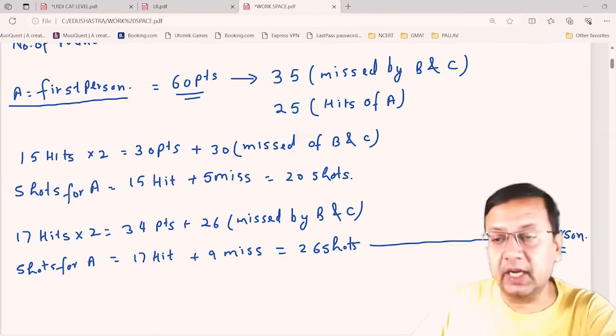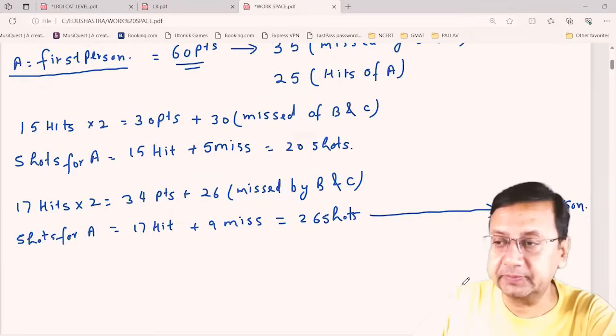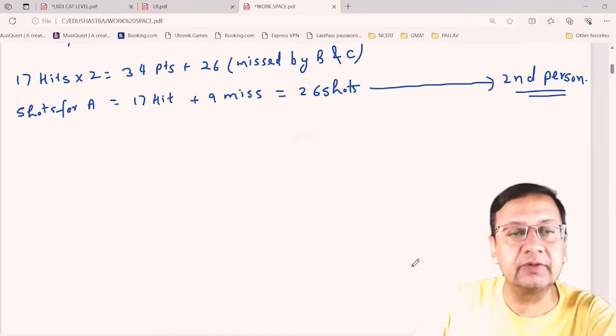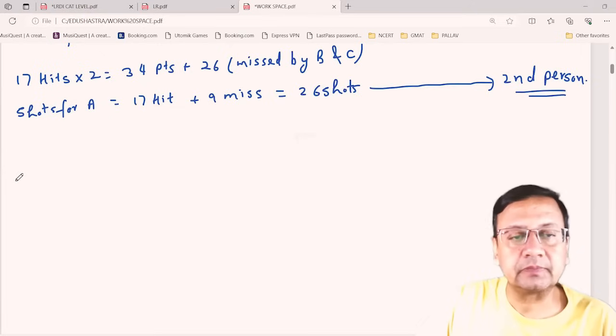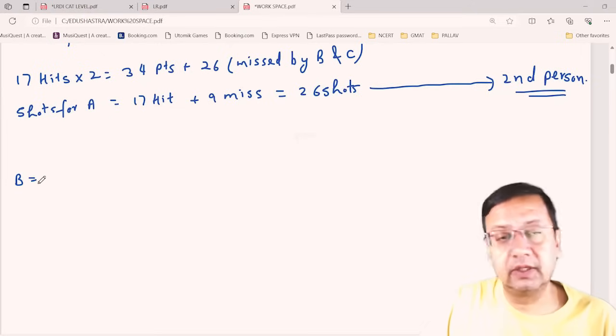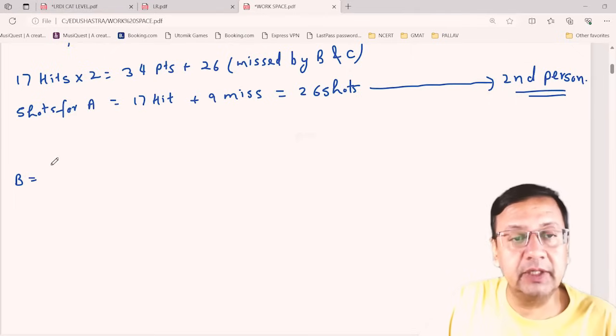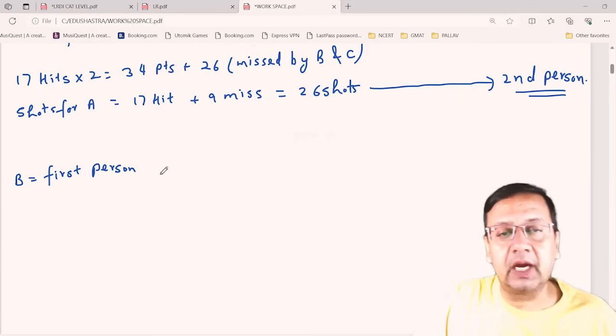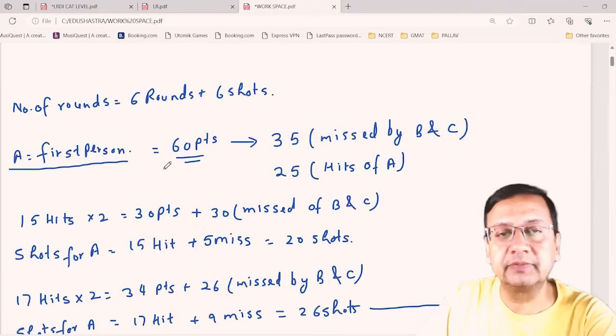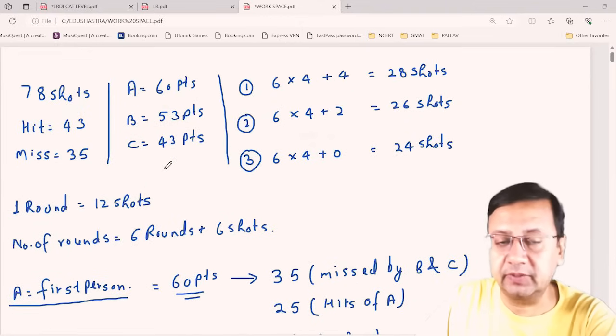The same way I can calculate for B. So how to calculate for B? Now, A is the second person, so I take B as the first person. And what is the score of B? Yes, 53 points.